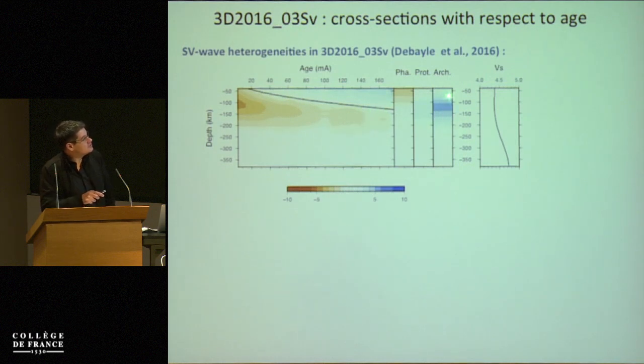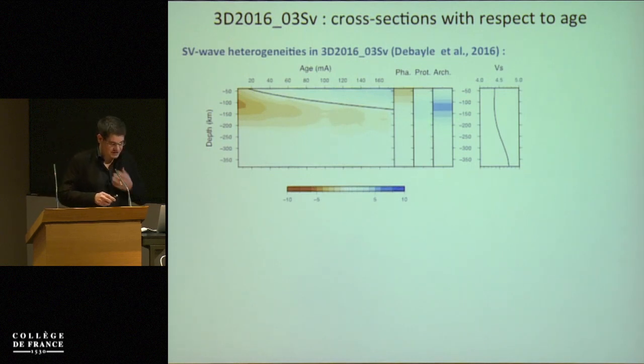And finally, another thing that we pick up quite well is that the high velocity beneath the cratons, the Proterozoic and the Archean, is much thicker. It extends to 200, 250 maybe, and it's much thicker than in oceanic regions.